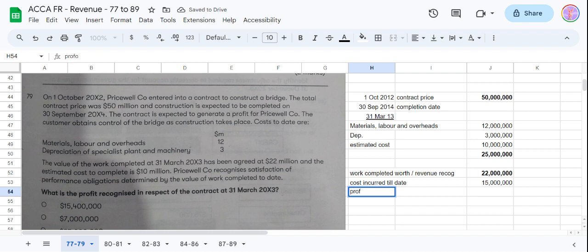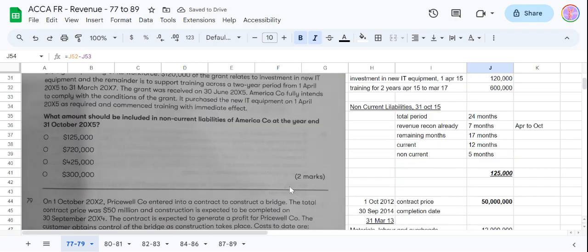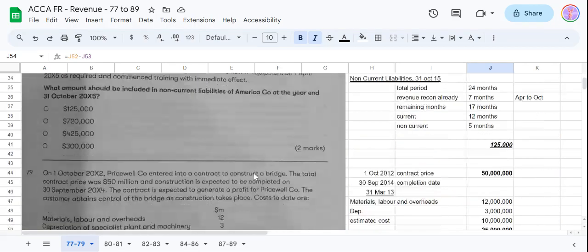So profit recognized on this date should be 22 minus 15. So our answer should be 7 million. It is simple, but we just need to pay some attention to it, because it is given. We don't need to calculate any kind of proportion. They are saying that the work has been agreed at 22 million, so this will be the revenue. 22 million, and the expenses we have incurred is 15 million, so we deduct and 7 million will be our answer. So we did this 77, 78, and 79.